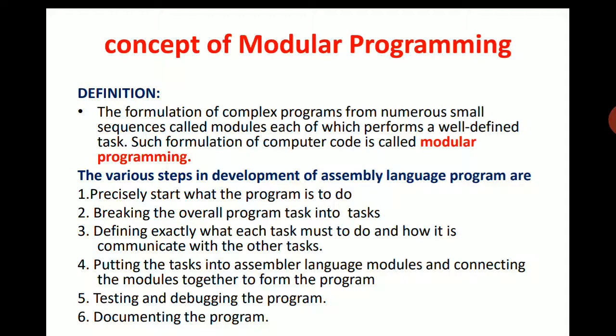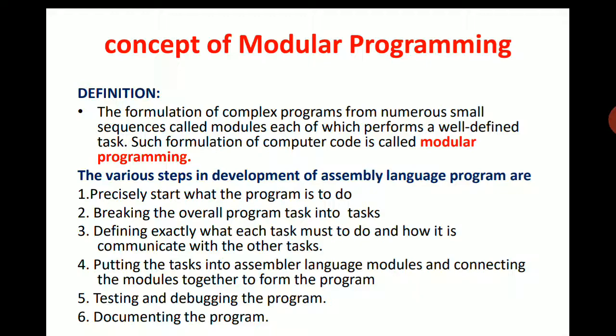Then we can see the steps to be followed while doing modular programming. The first step is we have to predict the program constraint, that is, what the program has to do. Then we have to break the overall program into several subtasks. Then we have to define the work of each task and how they communicate with other tasks.